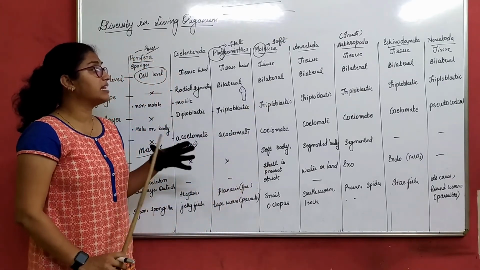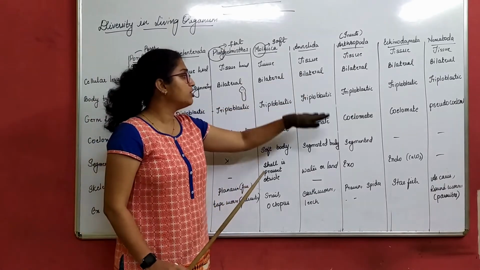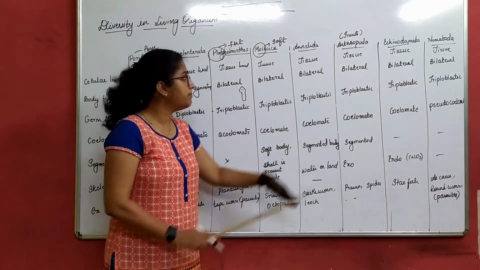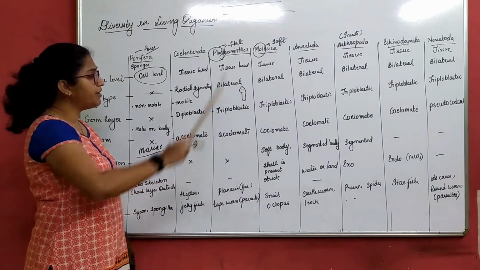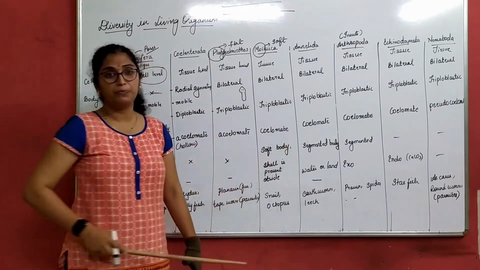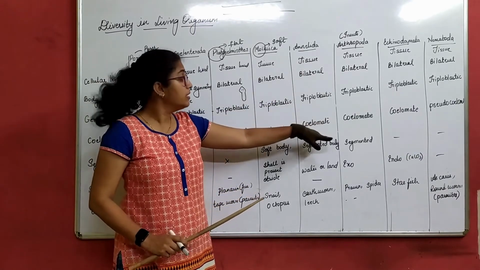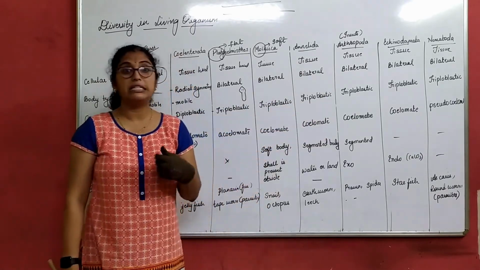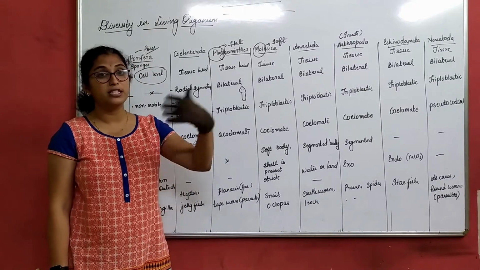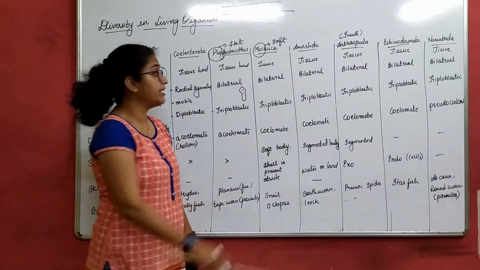Now Annelida is again a tissue level, bilateral, triploblastic, coelomate. There are a few things which are very common, these three especially. So if you understand the table, it will be easy for you. If you write triploblastic, it is understood that they have three germ layers. You need not explain that again.